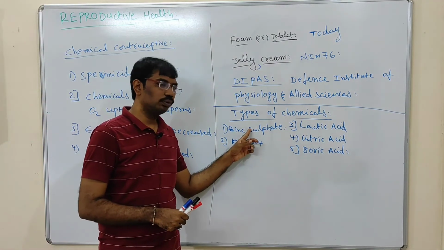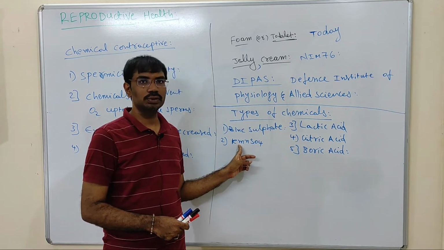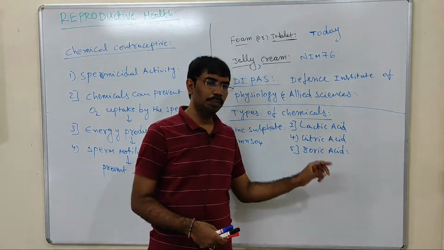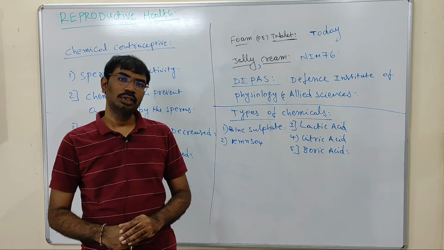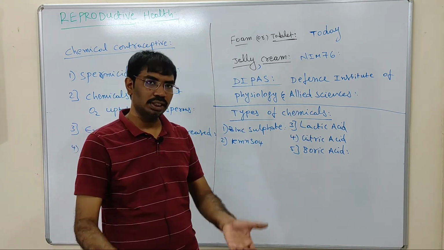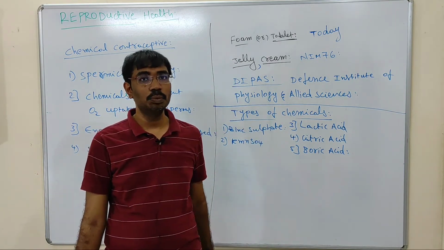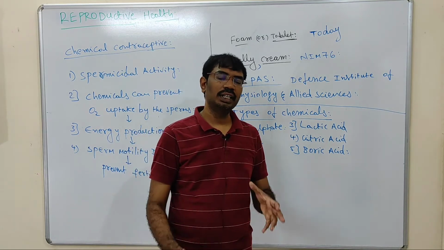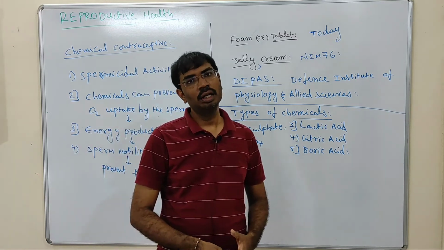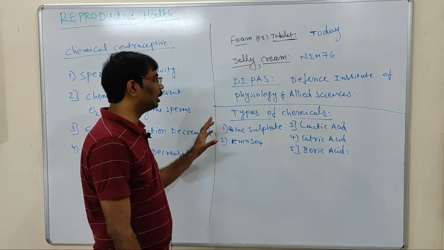So zinc sulfate can be used, otherwise KMnO4 also can be used for the preparation of these creams or jellies, and lactic acid, citric acid or boric acid. So these are the chemicals. The chemicals decrease the uptake of oxygen by the sperms and it leads to the death of the sperm. Otherwise, it will decrease the motility in the sperm. And when the motility is decreased, the sperm does not fertilize the egg, which leads to the prevention of pregnancy. So this is the chemical method.